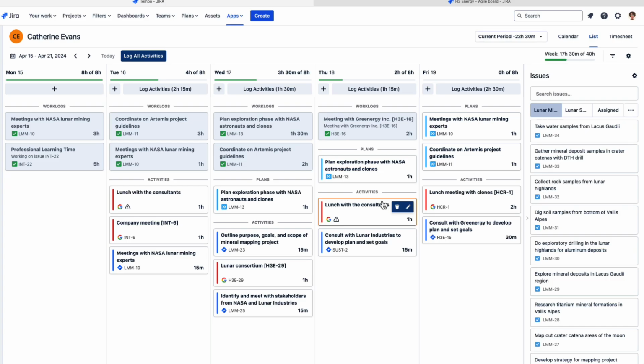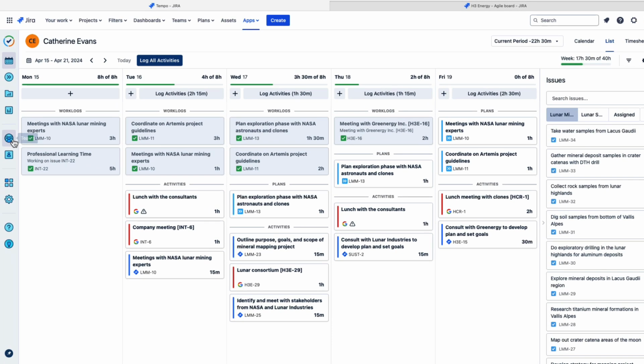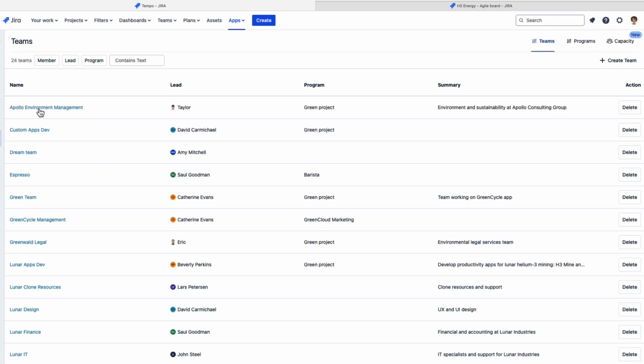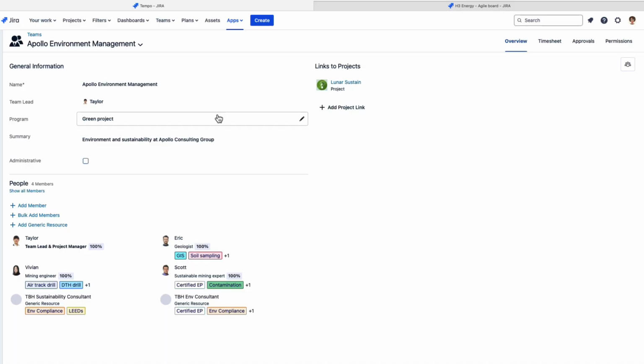I'll just cancel that. So in our example, I'm going to go to the Teams tab. We'll look at Apollo Environment Management Team, and they work at the Apollo Consulting Group, and they're doing a contract for a sustainability assessment for their client, Lunar Industries. So in this case, all of the issues that they're tracking for this contract are in this one Jira project called Lunar Sustain. So let's open that up.